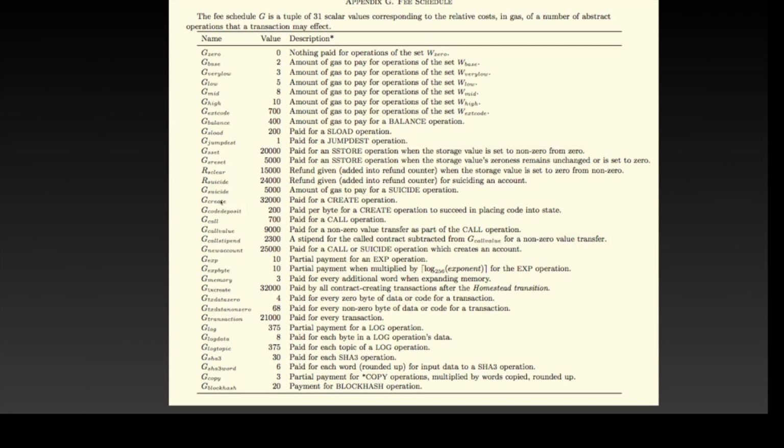There's also GSuicide, where a refund is given for a suicide operation, added to the refund counter for suiciding an account, which is 24,000 gas units. But in order to run the suicide operation, you have to pay 5,000 units of gas. And 38,000 units is the amount you pay for a create operation. So it's a lot of gas you need to pay for every operation in a transaction.